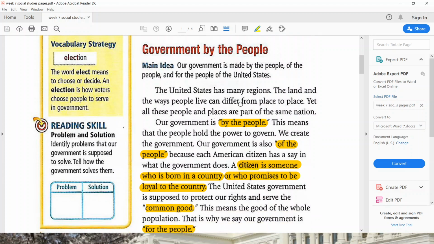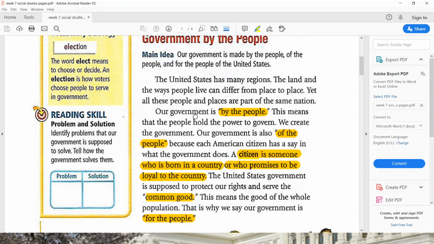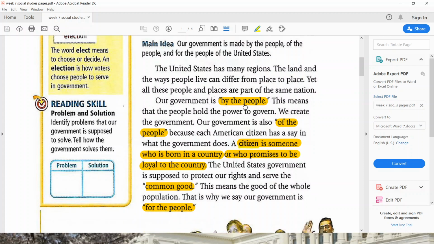The United States has many regions, like we described and explained over the past many weeks. The land and the ways people live can differ from place to place, yet all these people and places are part of the same nation. Our government is by the people. What does it mean? This means that the people hold the power to govern. We create the government.